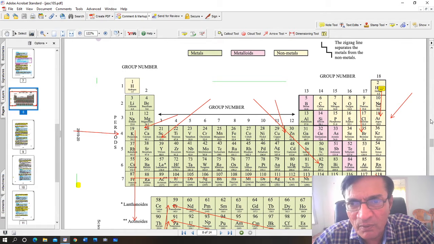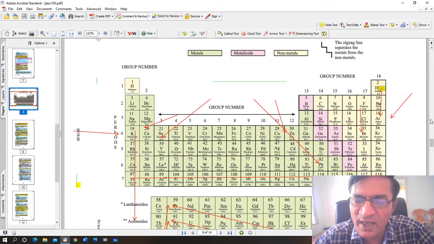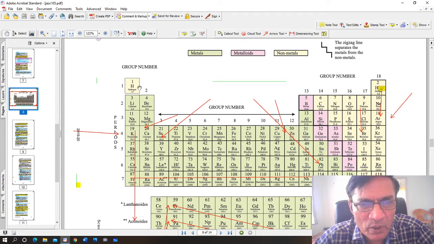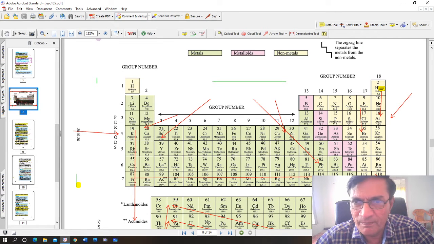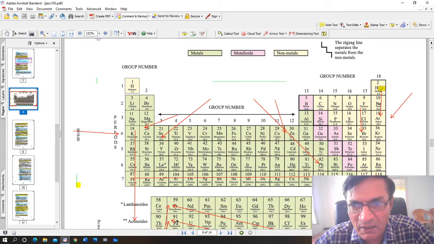Apart from that, we also have periods. Vertical columns are called groups, 18 groups, and horizontal rows are called periods. There are 7 periods, and it's not necessary that all the periods and groups must have the same number of elements. For example, look at the first group: 1, 2, 3, 4, 5, 6, and 7 elements. The second group has got 6 elements, and then the third group has got only 4 elements. Of course, there are other lanthanide and actinide series also at the bottom, the rare earth metals.